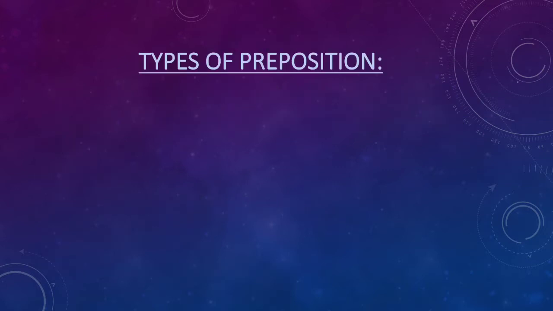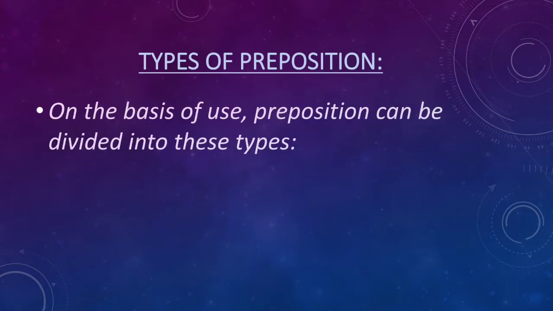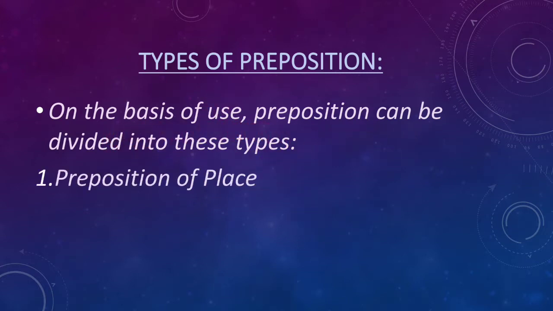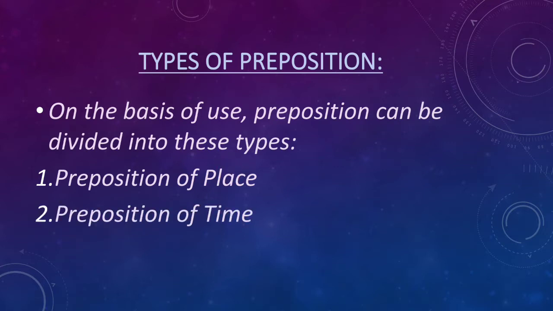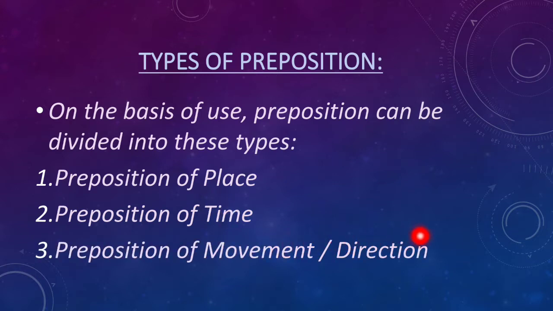So there are different types of preposition, but we will talk about them on the basis of the use, right? On the basis of the use, preposition can be divided into these types. What are the different types? First of all, it is of place. Next, preposition of time. Next, preposition of movement or direction. Okay, so place, time, movement and direction, in these three categories we can categorize the preposition.